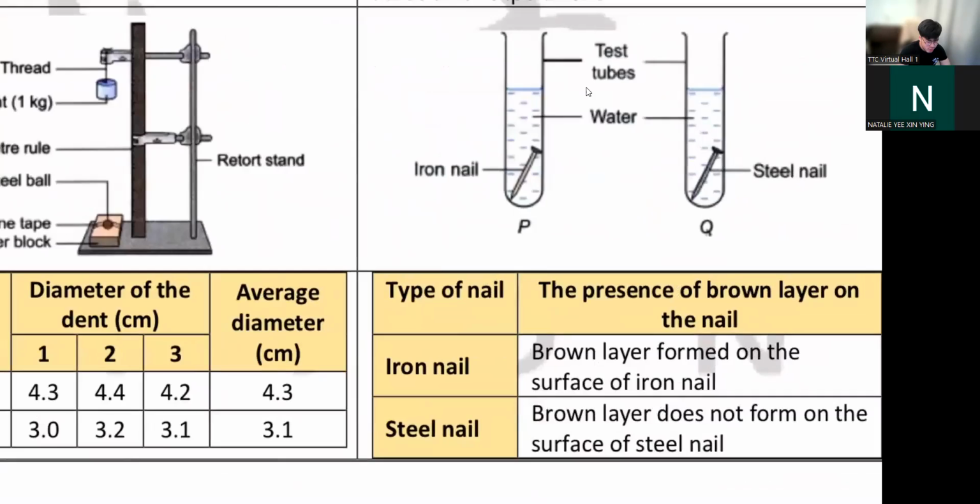And then this one, you put iron in water and you put steel in water. So who is going to rust first? This is going to rust first. That means alloy is more resistant to corrosion. Okay, they can tahan corrosion better.